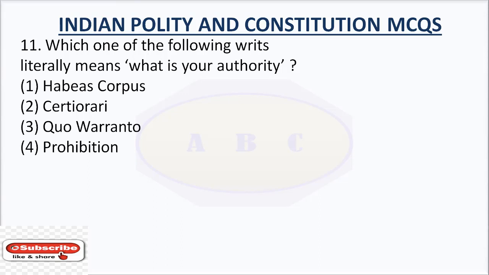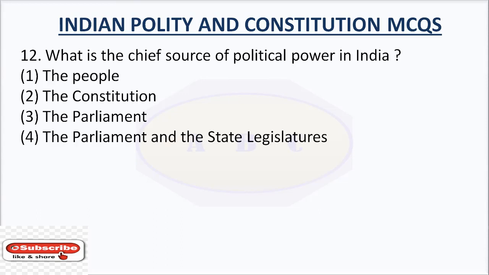Question number 11. Which one of the following writs literally means "what is your authority"? The right answer is Quo Warranto. Quo Warranto is a prerogative writ requiring the person to whom it is directed to show what authority they have for exercising some right or power they claim to hold. It is a legal proceeding during which an individual's right to hold an office or government privilege is challenged.